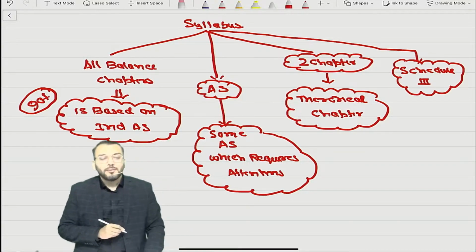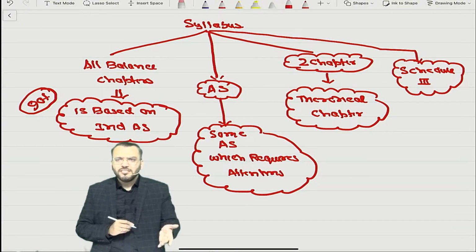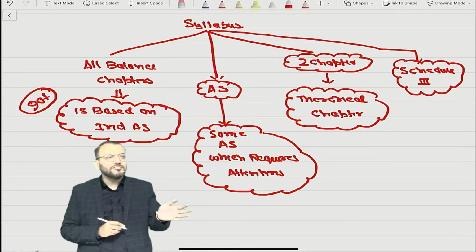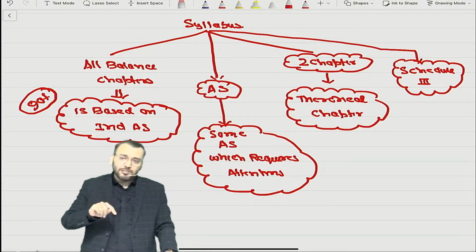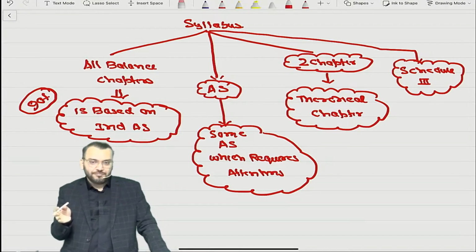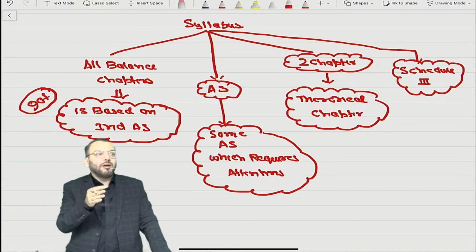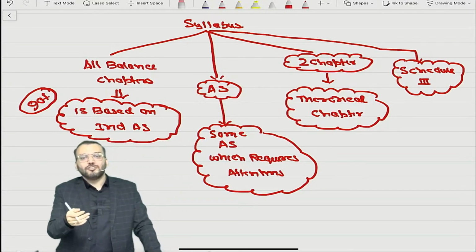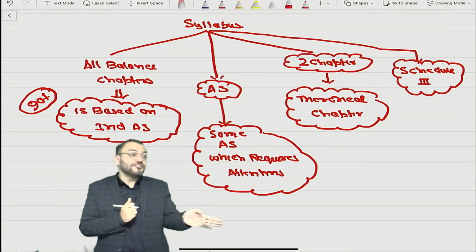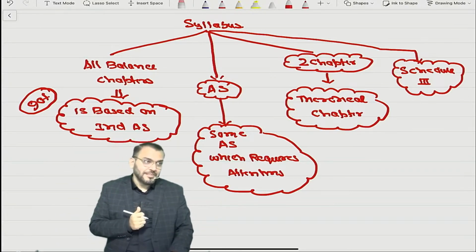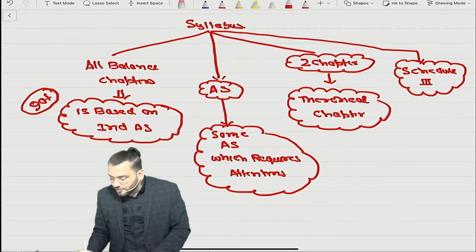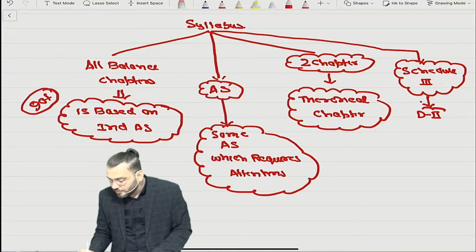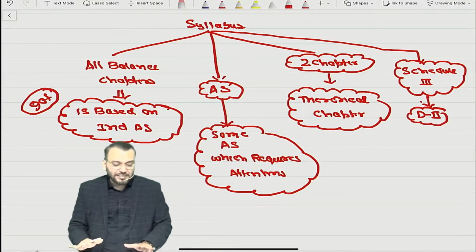Do you know about Schedule 3 of Companies Act? You have done the entire format of balance sheet and SOP of companies based on Schedule 3. In Schedule 3, there are actually 3 divisions. I don't know whether you know about this or not in CA Inter. Division 1, Division 2, Division 3. Whatever you have done in CA Inter, that was Division 1. In CA Final, we have Division 2 in our syllabus. So this is the entire syllabus.